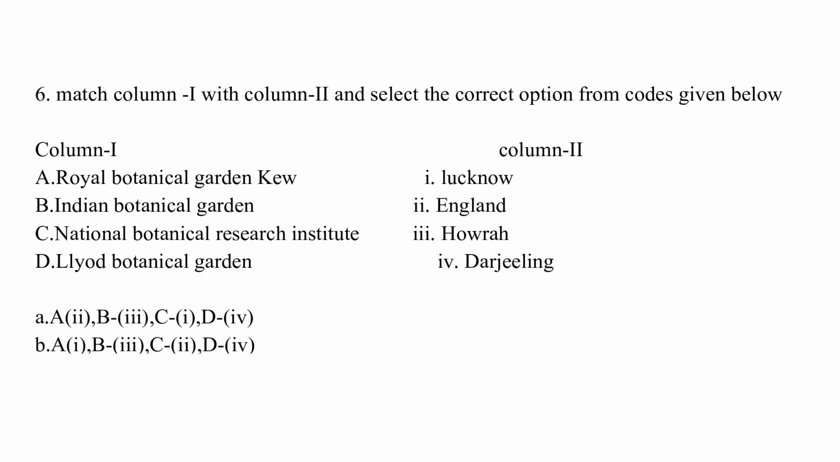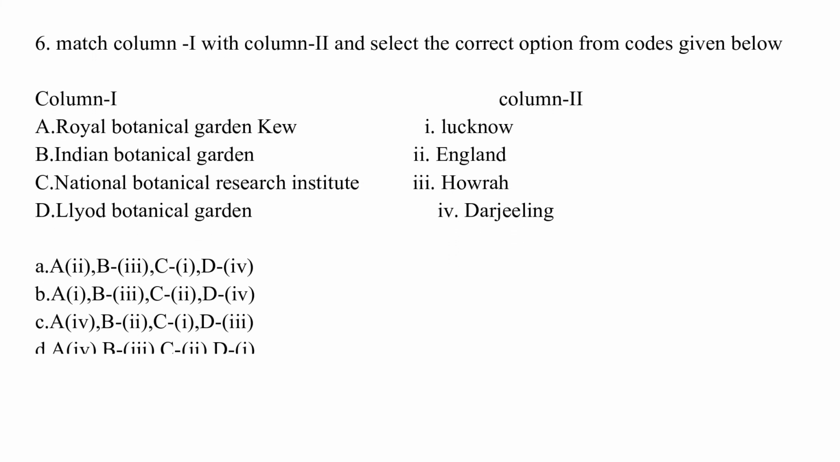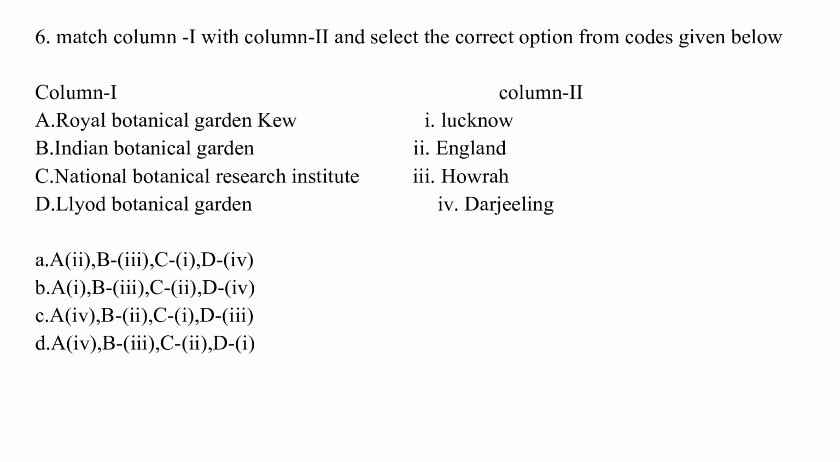Match column 1 with column 2 and select the correct option from the codes given below. Column 1: Royal Botanical Garden, Kew; Indian Botanical Garden; National Botanical Research Institute; Lloyd Botanical Garden. Column 2: Lucknow, England, Howrah, Darjeeling. The correct answer is option A, which is Royal Botanical Garden, Kew, found in England. Then Indian Botanical Garden is found in Howrah, National Botanical Research Institute is located in Lucknow, and the Lloyd Botanical Garden is found in Darjeeling.